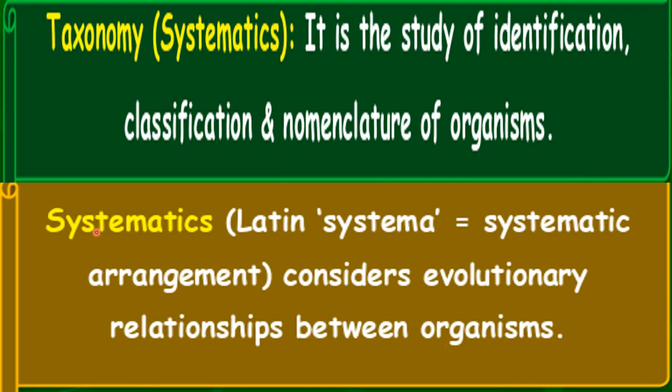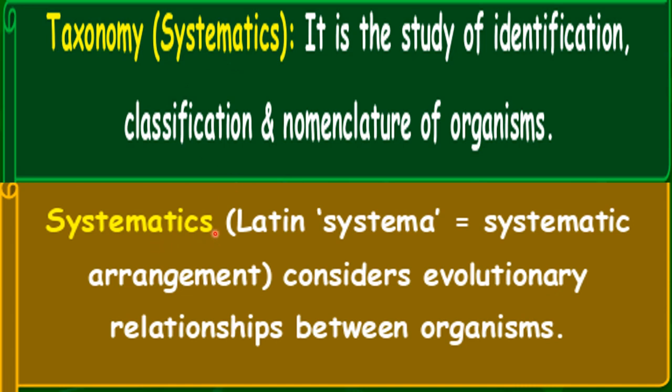So you can say systematics is an advanced form of taxonomy in which we also consider the evolutionary relationship between the organisms. Means when we consider the evolutionary relationship also, then this taxonomy is called systematics.